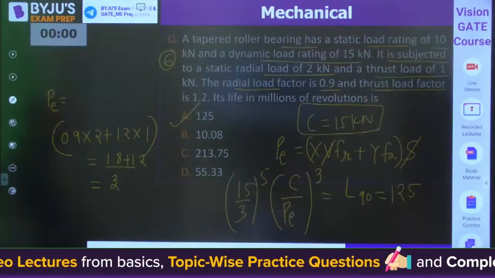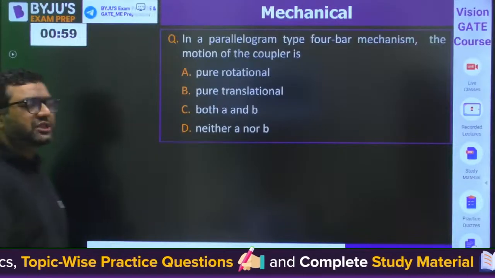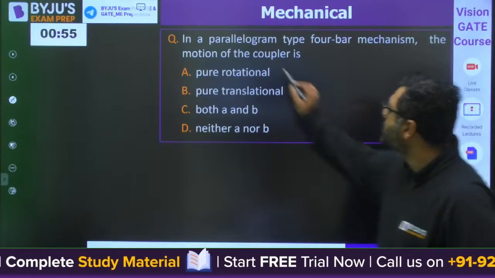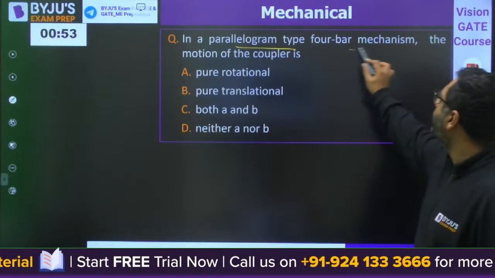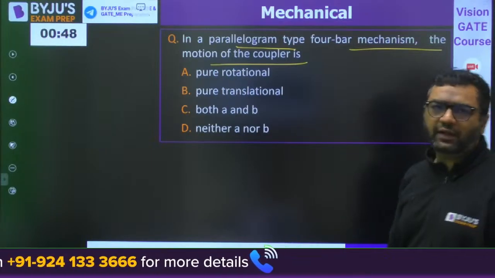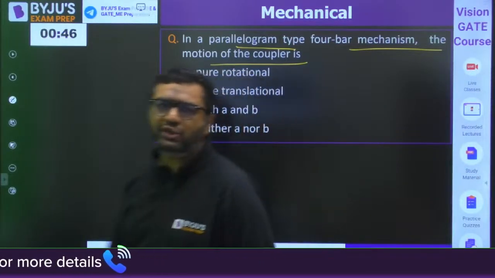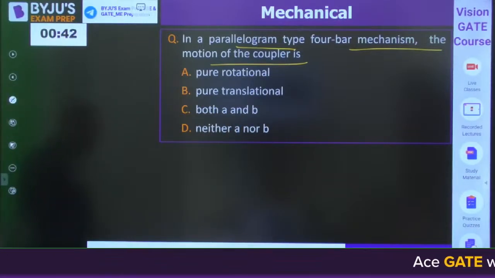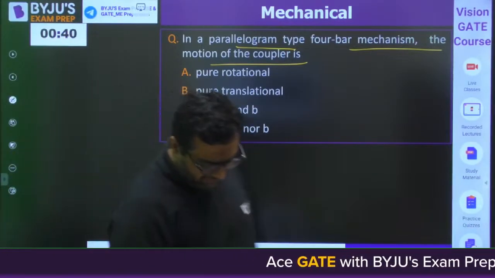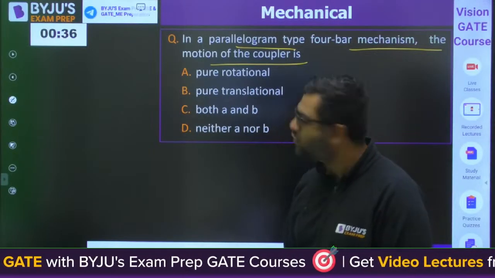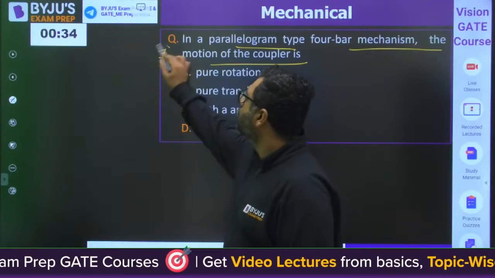So moving to the next question, guys. Now this question is from theory of machines. In a parallelogram type of 4-bar mechanism, the motion of the coupler is... This is a theory of machines question, and I feel we have done 1, 2, 3, 4, 5, 6 questions. This is question number 7.